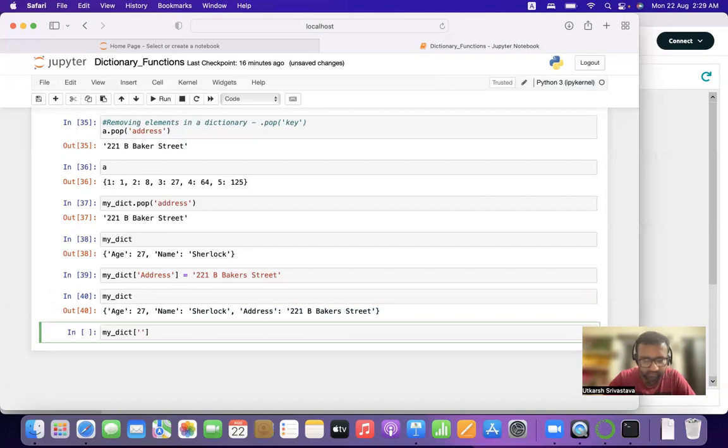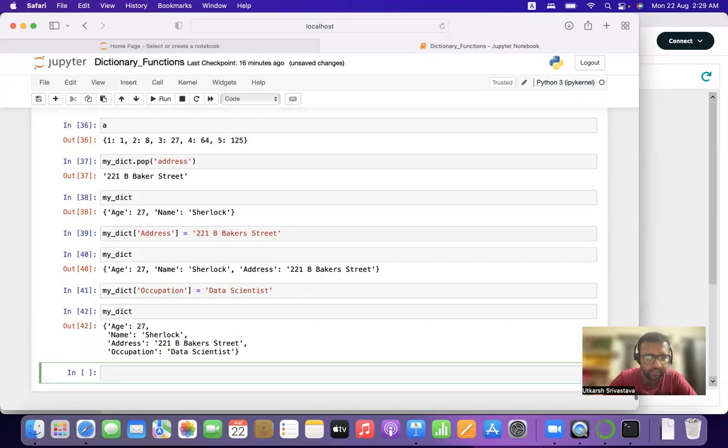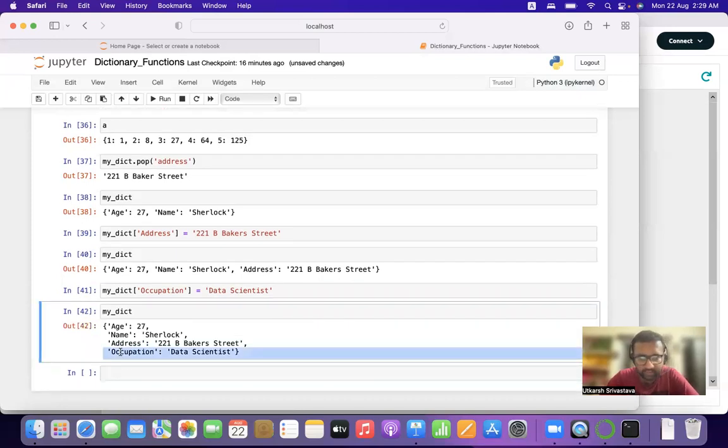All right. So moving ahead, let's add a few more keys and values, a few more items. So my_dict occupation, let's say data scientist. Print my_dict out. As you can see, occupation has been updated.